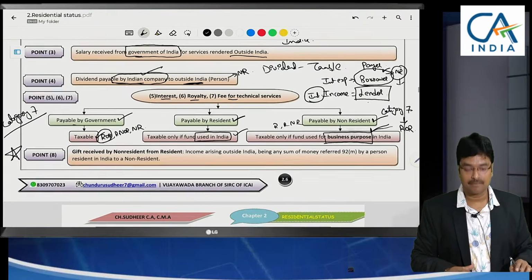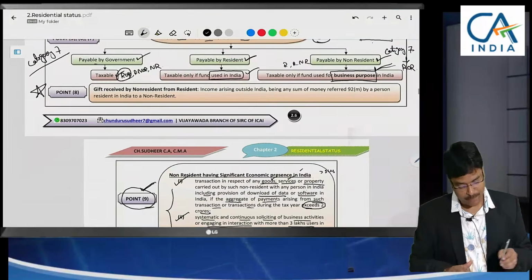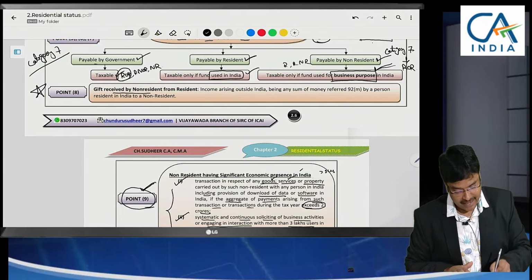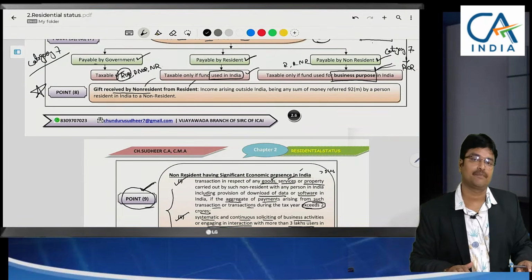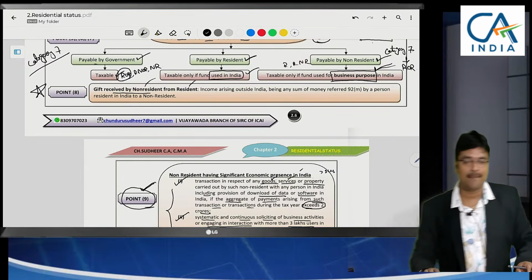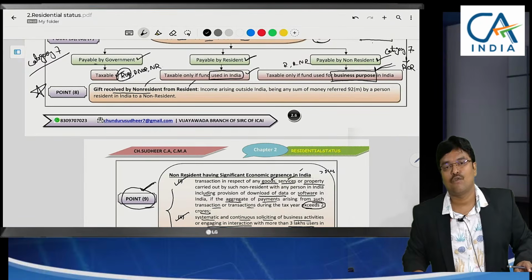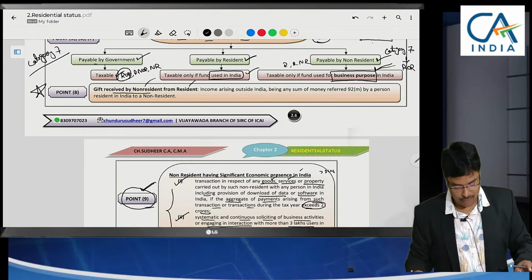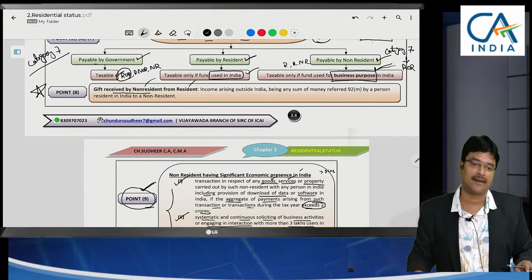Sir, is it clear? Now comes the most important point. Gift by resident to non-resident. Sir, abroad, in New Zealand, one of my friends, my childhood friend, is doing a job at New Zealand.